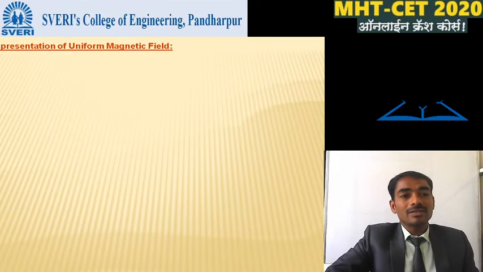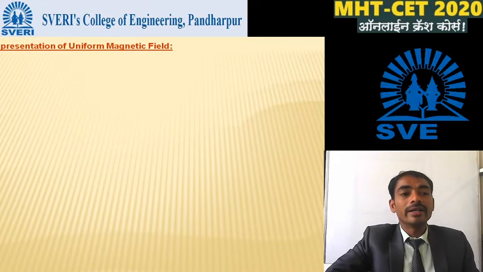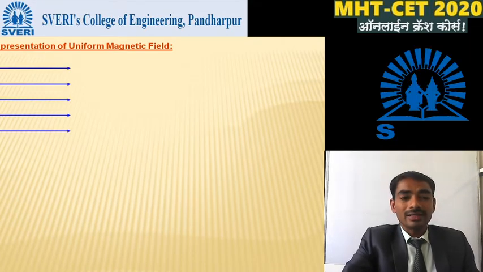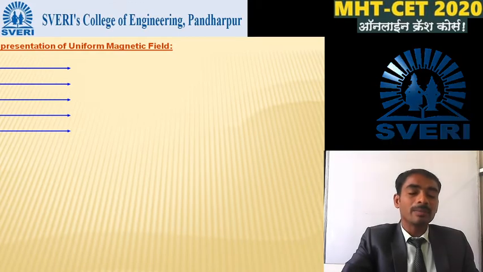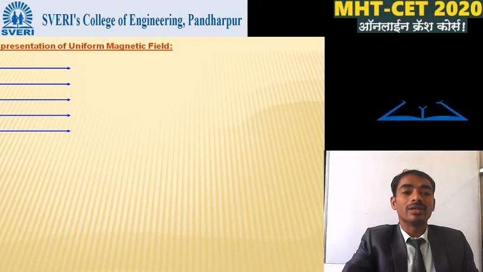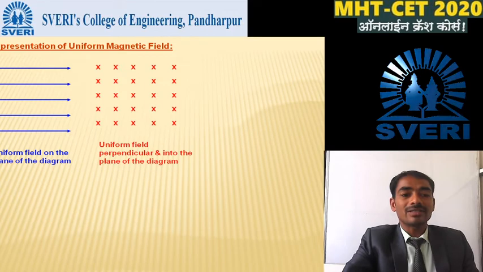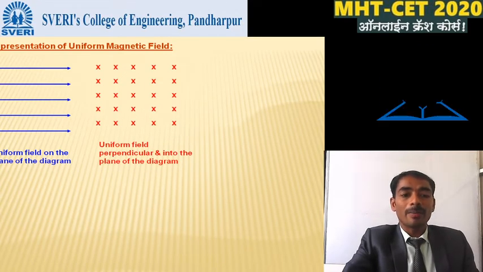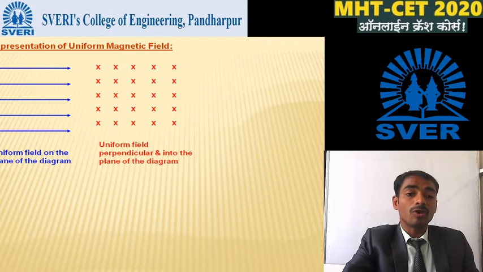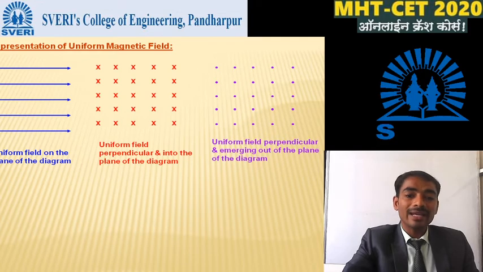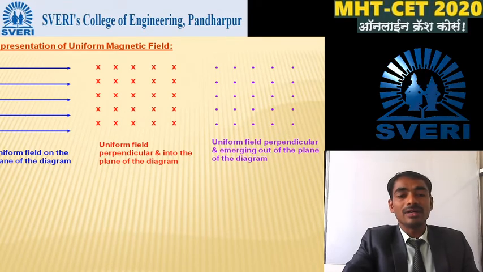Now we discuss the representation of a uniform magnetic field. There are three different representations of the uniform magnetic field. This is the first one: a uniform field in the plane of the diagram. This is the second one: a uniform field perpendicular to and into the plane of the diagram. And this is the last one: a uniform field perpendicular to and emerging out of the plane of the diagram.